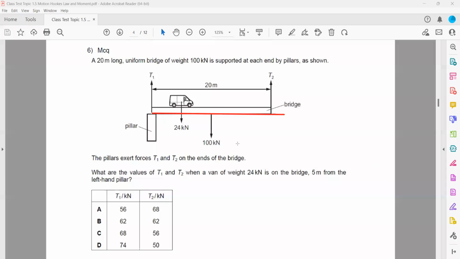Which direction is 24 Newton causing a rotation? If originally it is horizontal and rotates in this manner, that's a clockwise direction, the direction of the clock. And which direction will T2 try to cause a turning effect? If it was horizontal, T2 will try to cause a turning effect in the anti-clockwise direction.